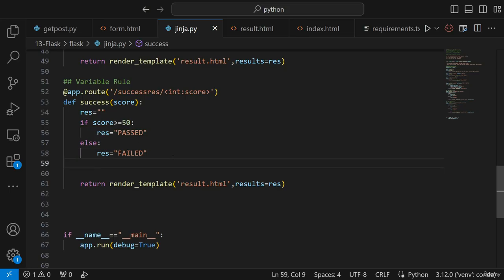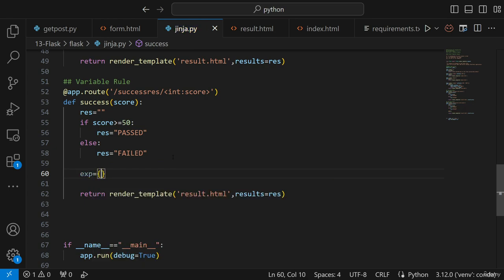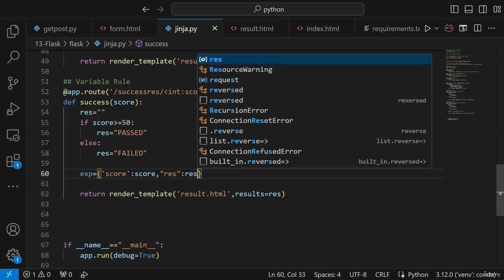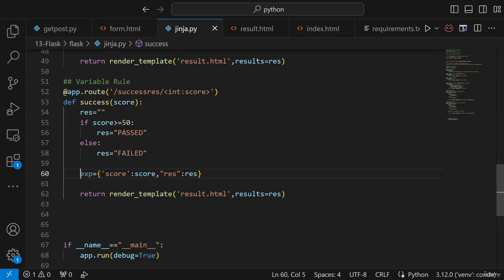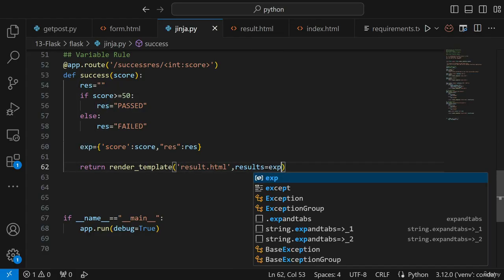Now what I'll do over here is create one expression, and this expression is nothing but my dictionary. So here I will write the score, which is whatever the score parameter is. And second, I'm going to create my result, or res, which will be assigned to this particular result value. So this becomes my key value pairs where I'm giving two parameters: one is score and one is result. Once I get this expression, I will pass this expression over here.